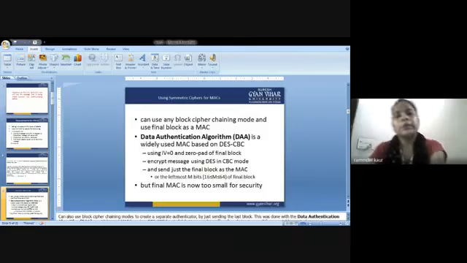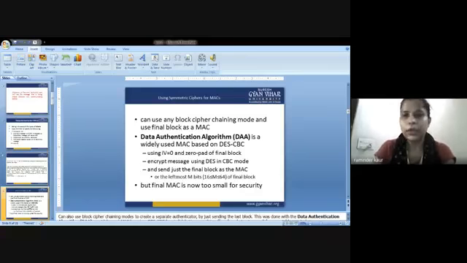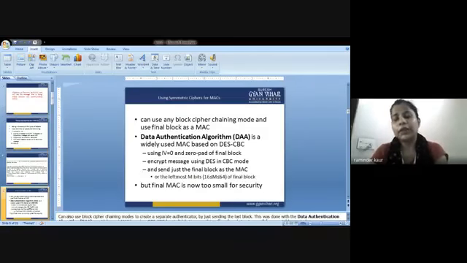Next is using symmetric cipher format. Using symmetric ciphers format, you can use any block cipher chaining mode and use the final block as a MAC. The Data Authentication Algorithm, which we generally call DAA, is a widely used MAC based on DES CBC. So there are various protocols and various concerns that are associated with it.